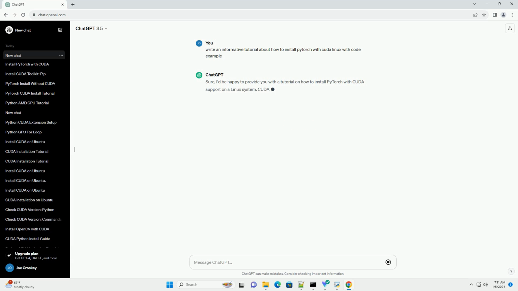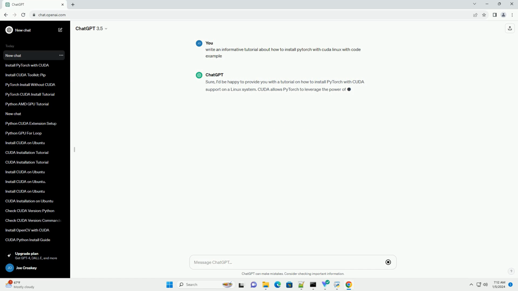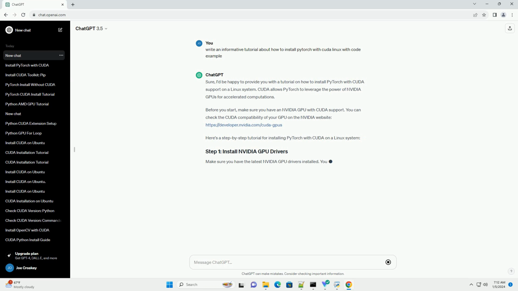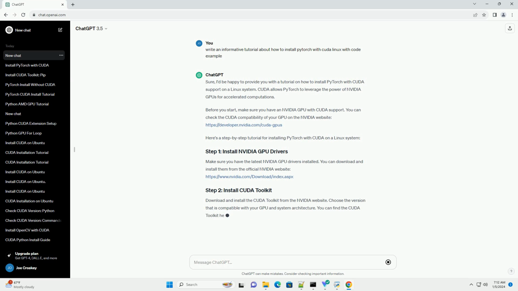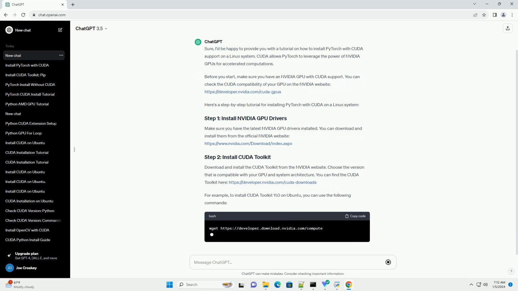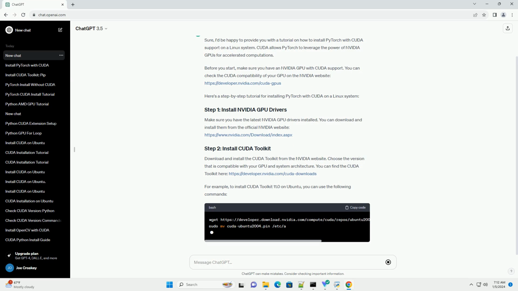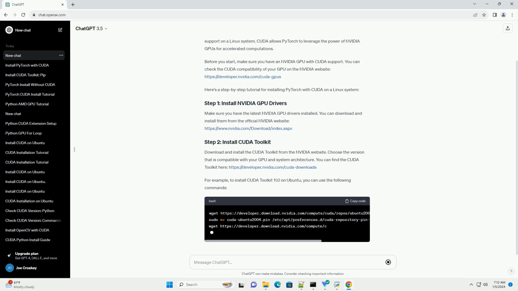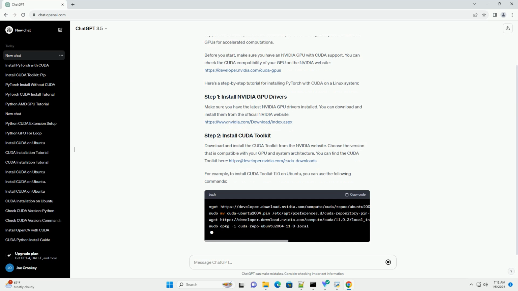Sure, I'd be happy to provide you with a tutorial on how to install PyTorch with CUDA support on a Linux system. CUDA allows PyTorch to leverage the power of NVIDIA GPUs for accelerated computations. Before you start, make sure you have an NVIDIA GPU with CUDA support. You can check the CUDA compatibility of your GPU on the NVIDIA website, https://developer.nvidia.com/CUDA-GPUs. Here's a step-by-step tutorial for installing PyTorch with CUDA on a Linux system.